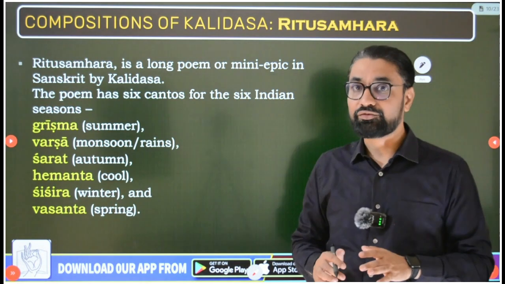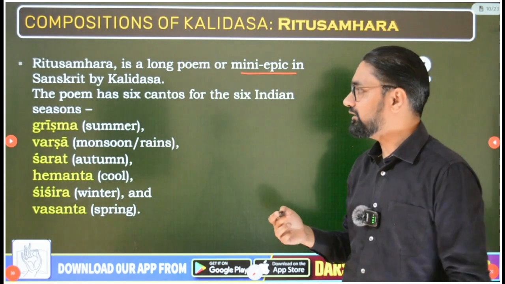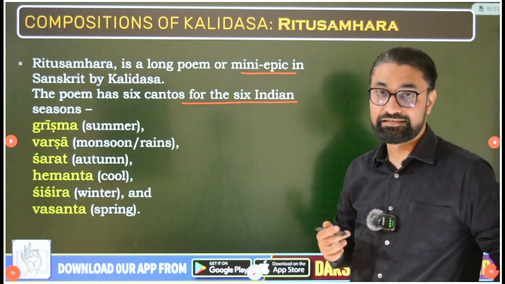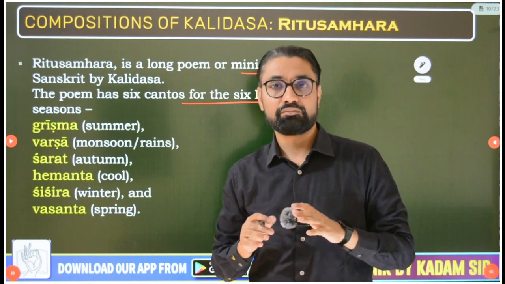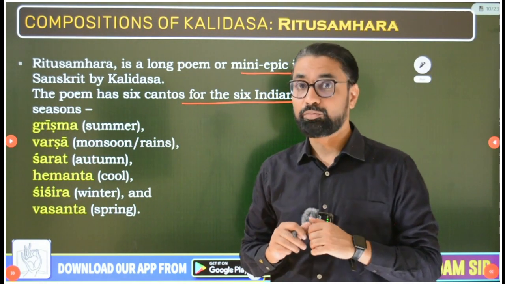So guys, Ritusamharam is a long poem or mini epic in Sanskrit by Kalidas. The poem has 6 cantos for the 6 Indian seasons. Now guys, which are the 6 Indian seasons? Most of you must be knowing the names. But if you don't know the names guys, then this is a very problematic thing.